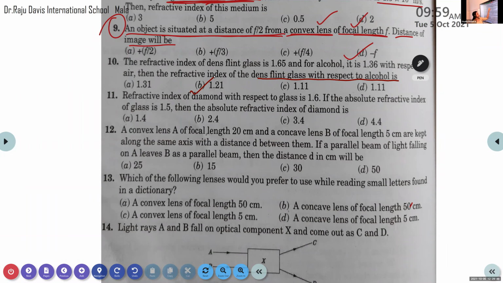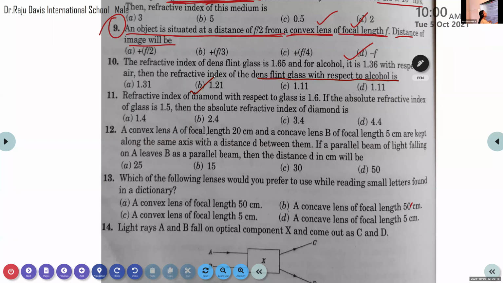Here it is the refractive index of flint glass with respect to alcohol, so we take the refractive index of flint glass in the numerator. Then we consider the refractive index of alcohol, which is why we take it in the denominator. So NaFg is equal to the refractive index of flint glass with respect to the refractive index of alcohol. Okay, so the correct option is 1.21.